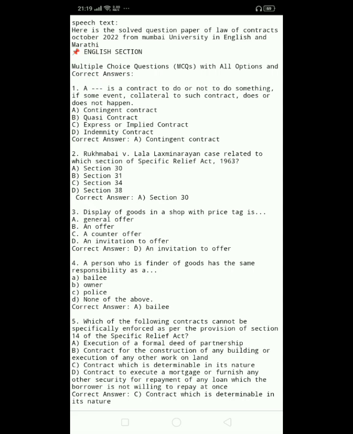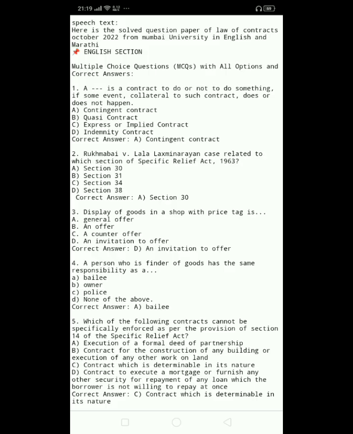Here is the solved question paper of Law of Contracts, October 2022, from Mumbai University in English and Marathi. English section. Multiple choice questions, MCQs, with all options and correct answers.